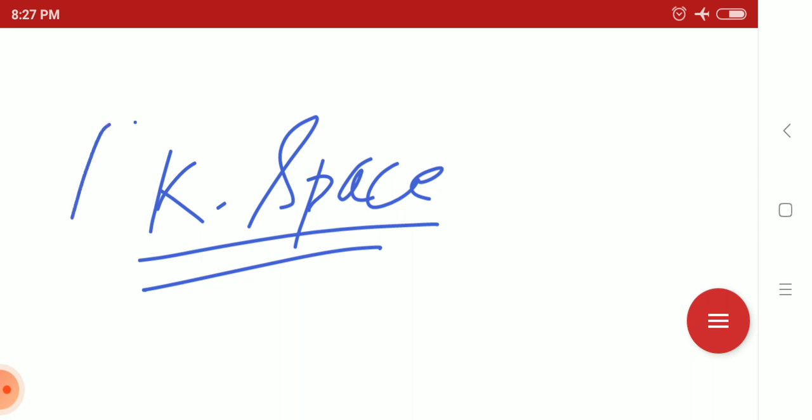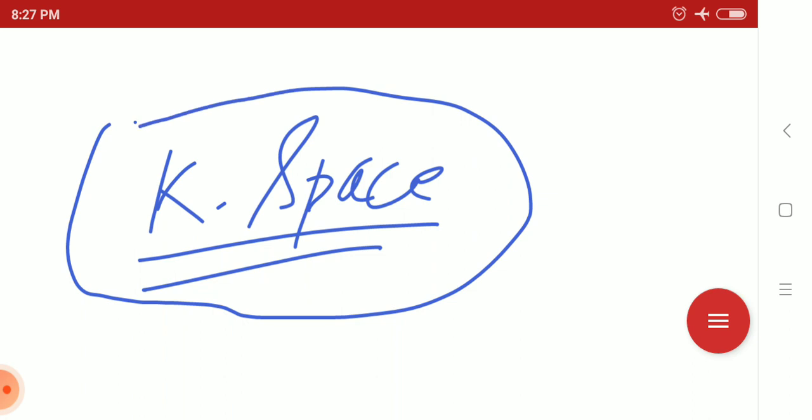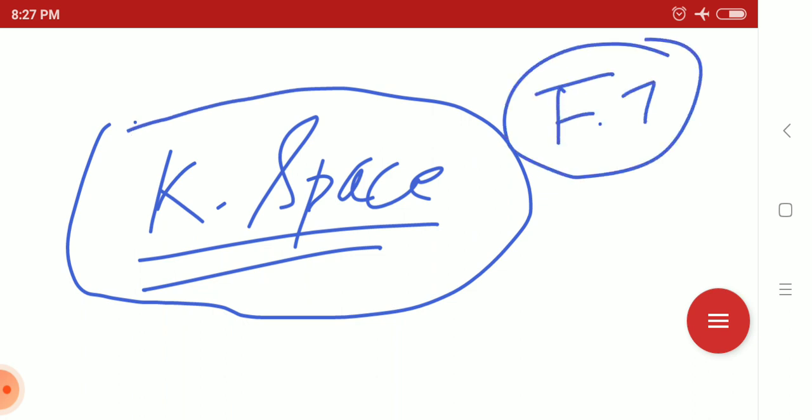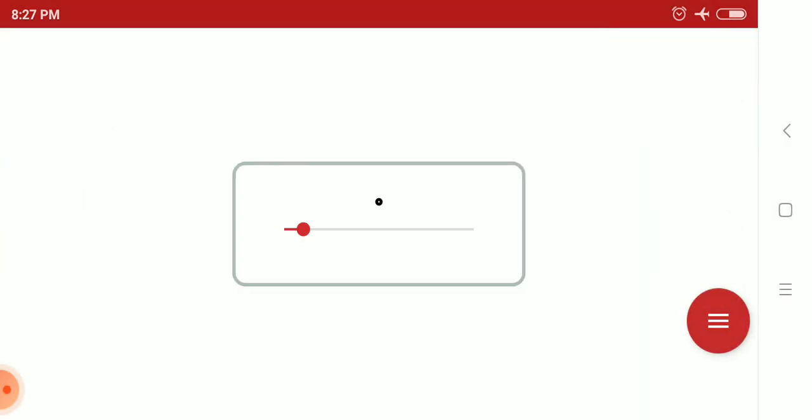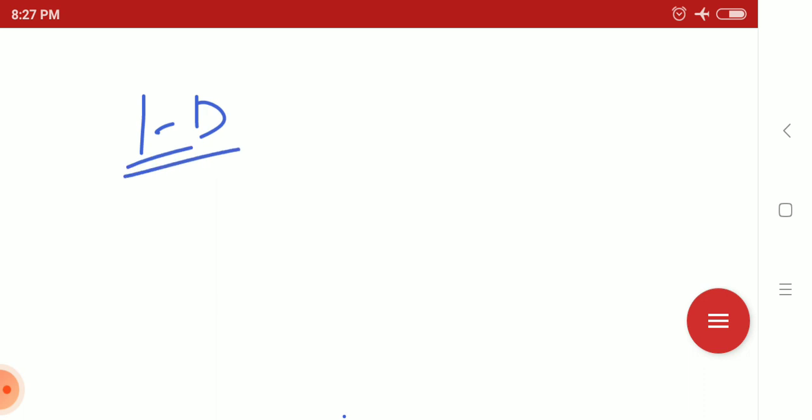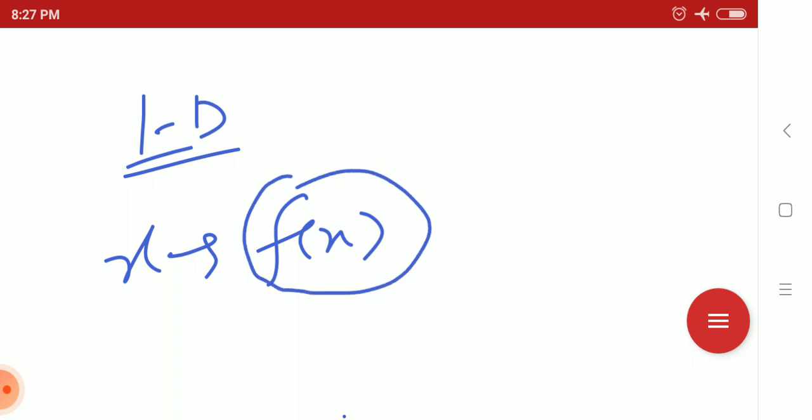Whenever we describe the motion of the particle in k space, we need to do the Fourier transformation. So what is the formula for Fourier transformation in one dimension? Suppose in x space, or position space, the function is f of x. So in momentum space, how will we write this f of x?